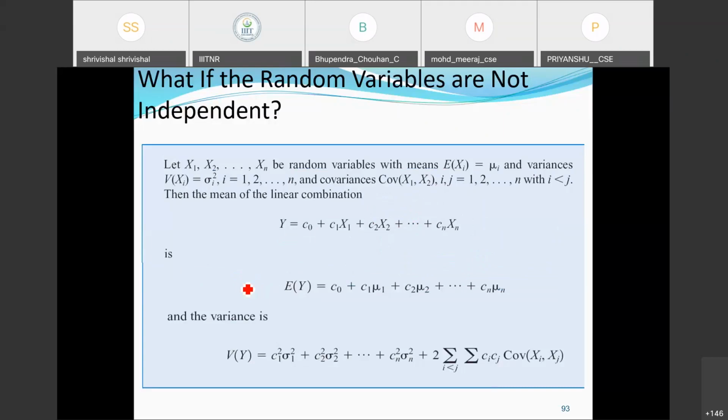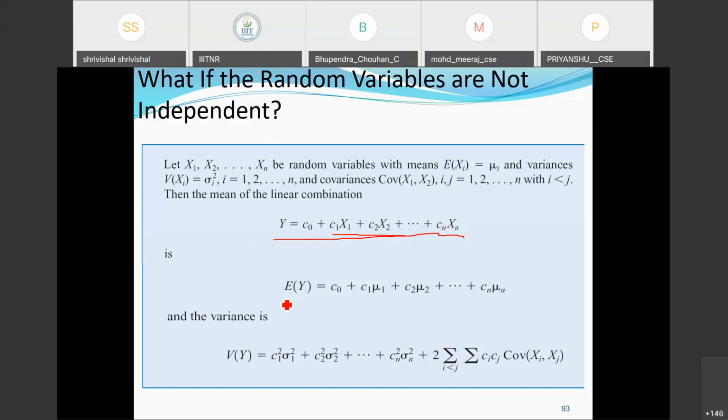So what change will appear corresponding to the non-independent functions here? In the previous case, we observed the functions were independent. So just like the previous case, we are considering a random variable of any number here, where the c naught constant term will appear, along with some linear dependency on constants c1, c2 up to cn.